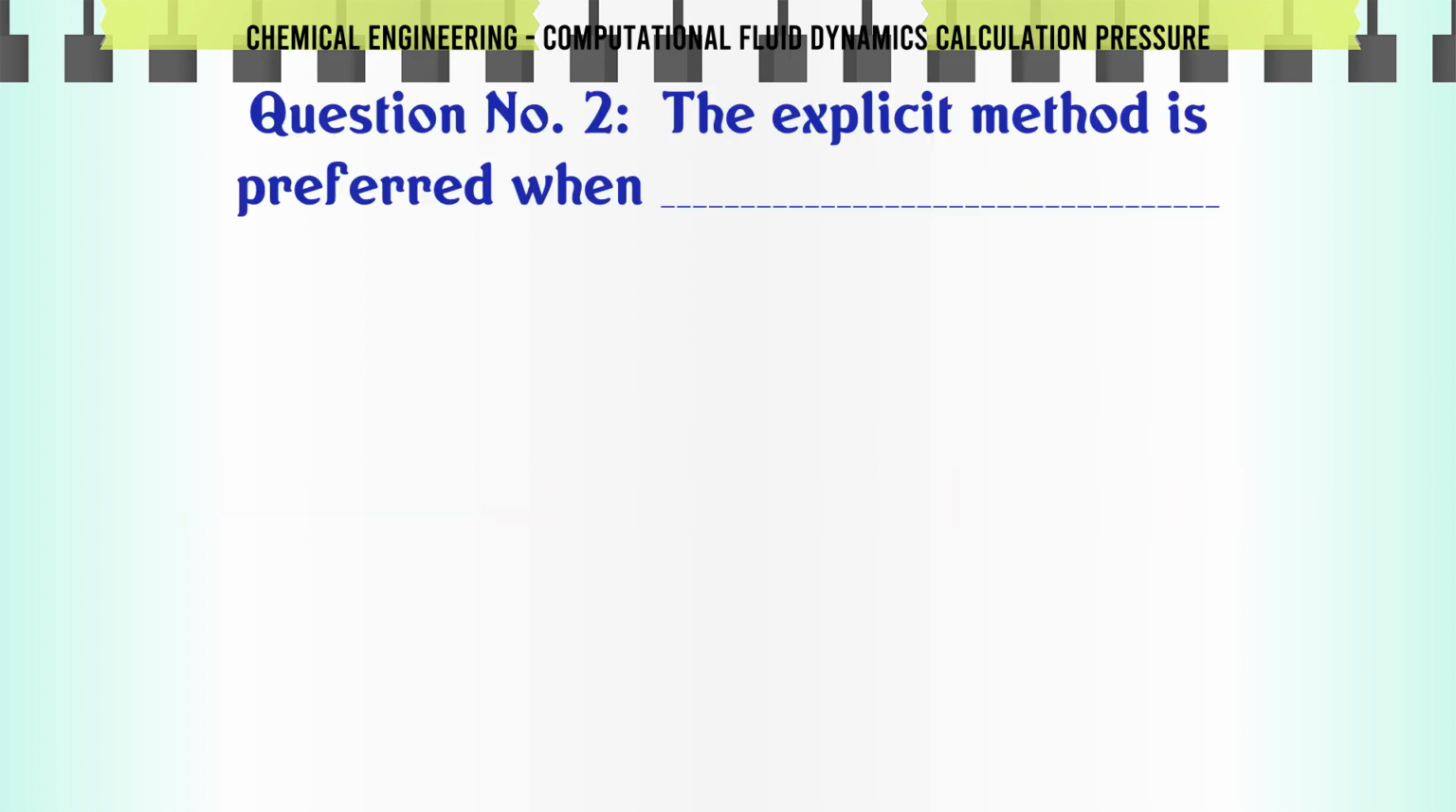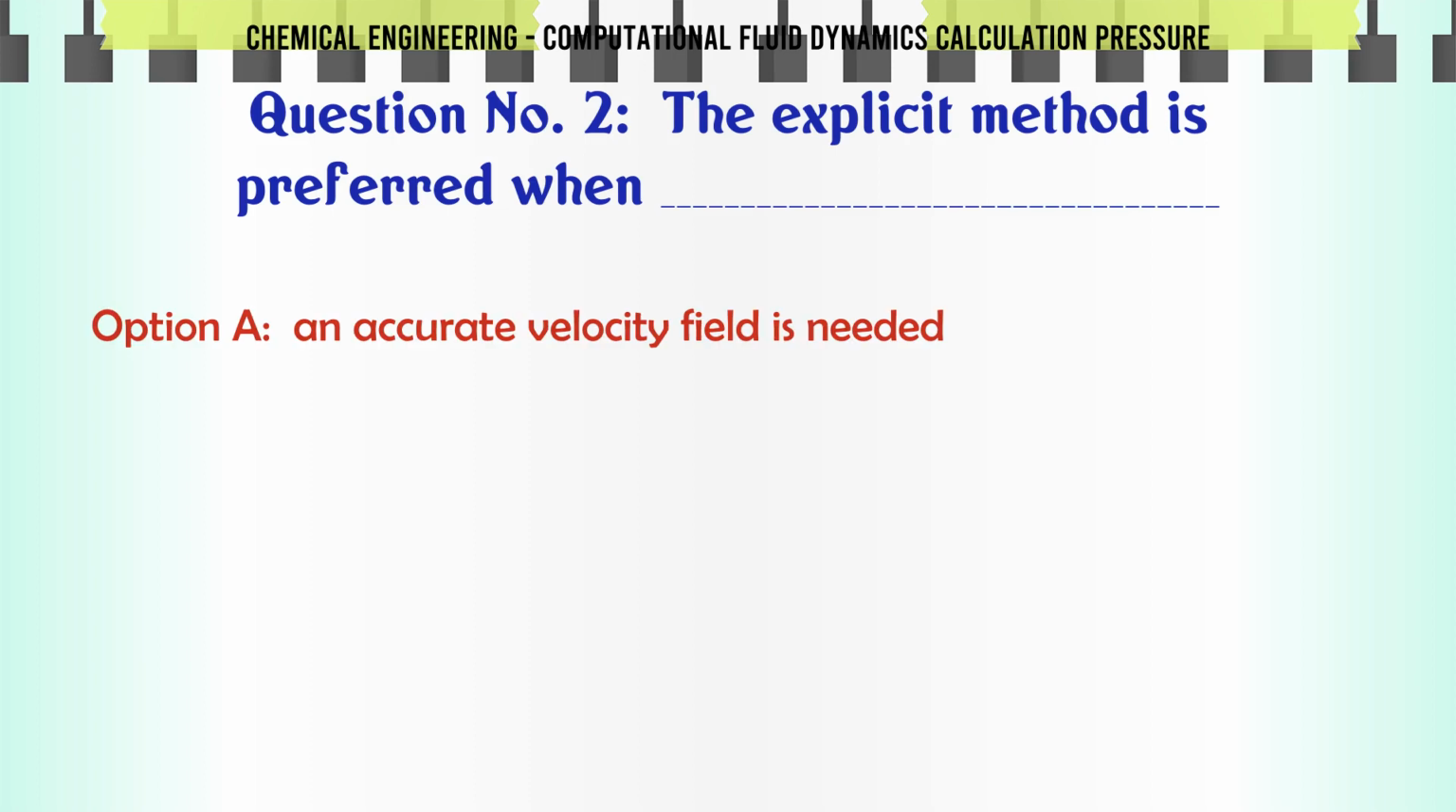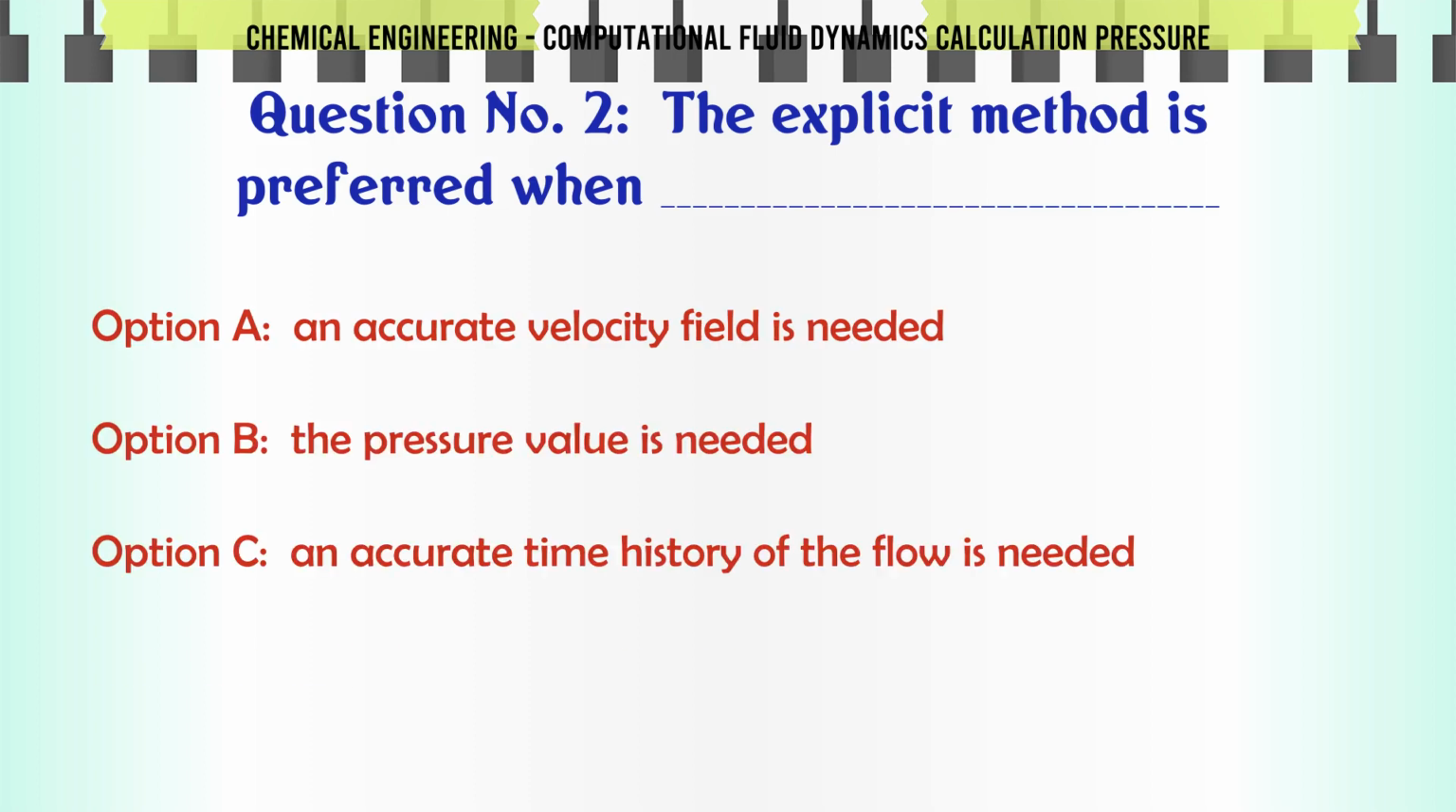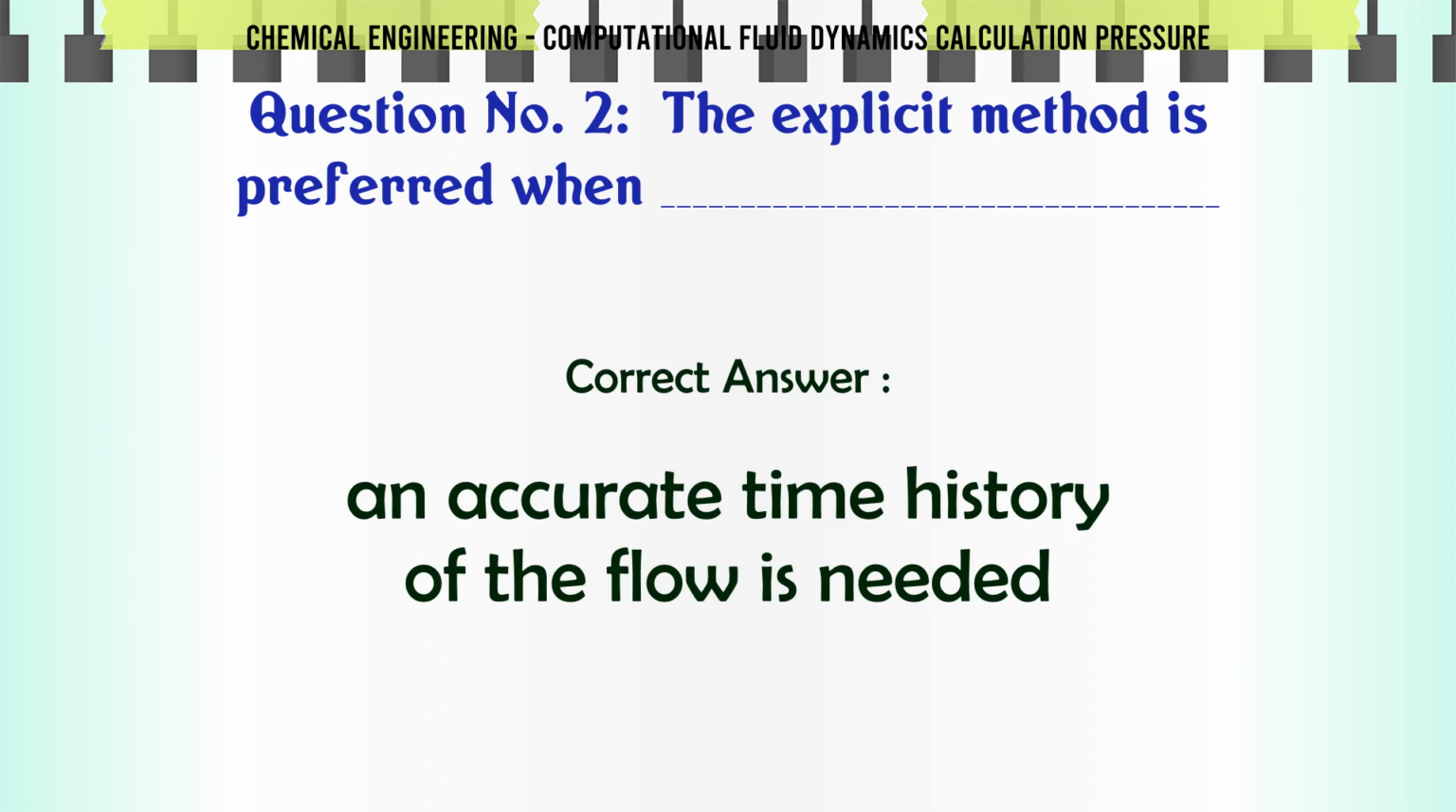The explicit method is preferred when A. An accurate velocity field is needed. B. The pressure value is needed. C. An accurate time history of the flow is needed. D. Only less memory is available. The correct answer is an accurate time history of the flow is needed.